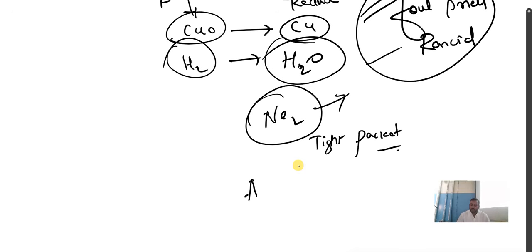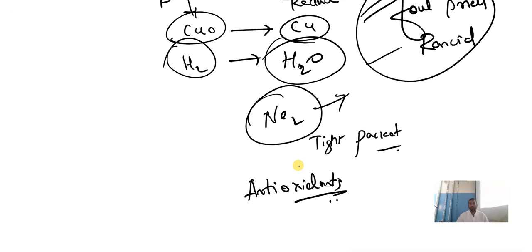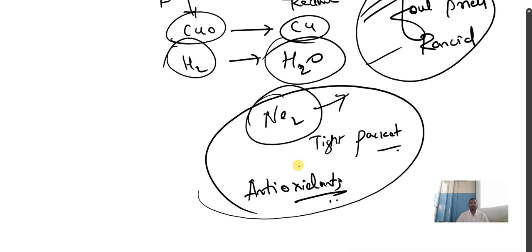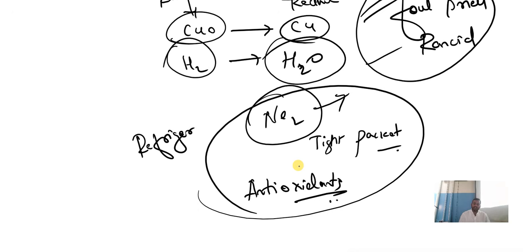And also by using antioxidants if you are going to store the food. So these are the preventive measures. By refrigerating the food, the food will not get spoiled. So these are the different means how we can prevent rancidity.